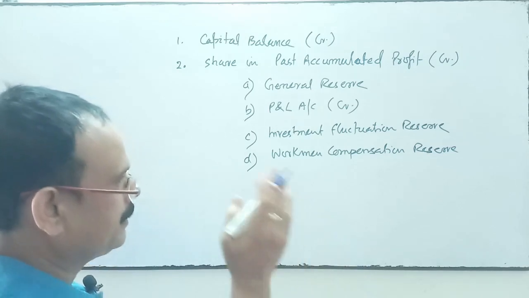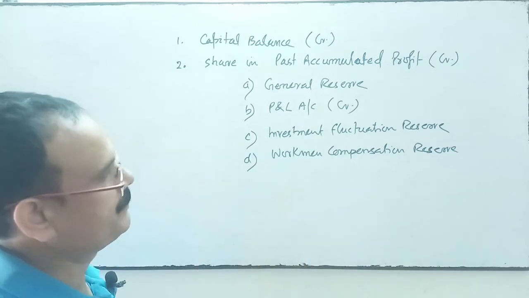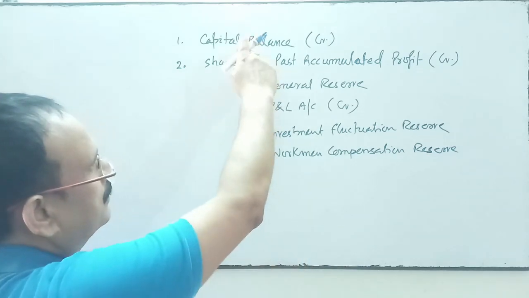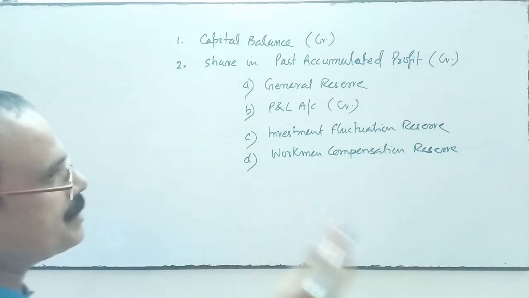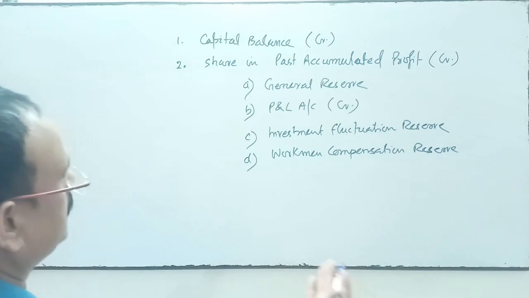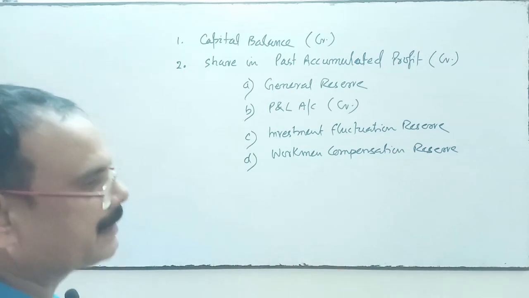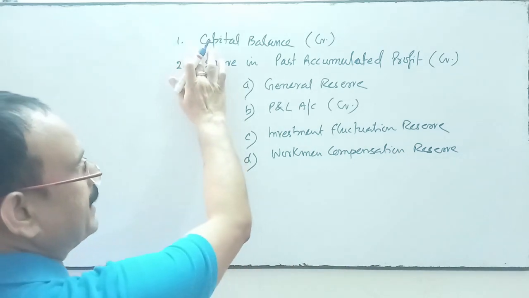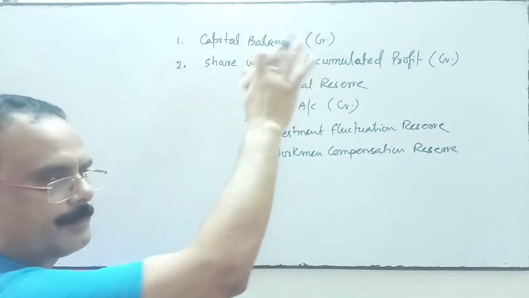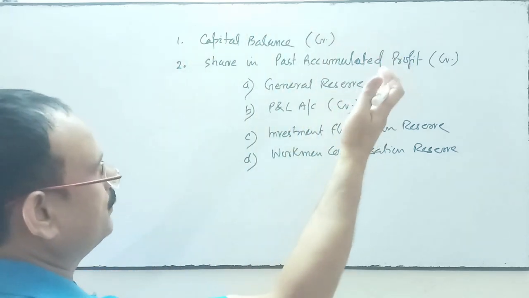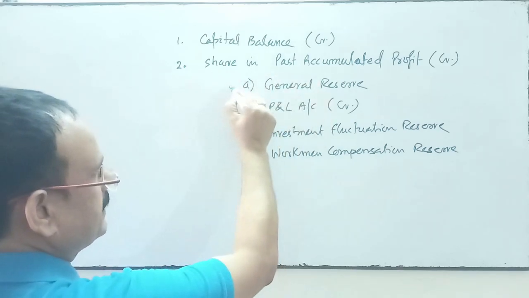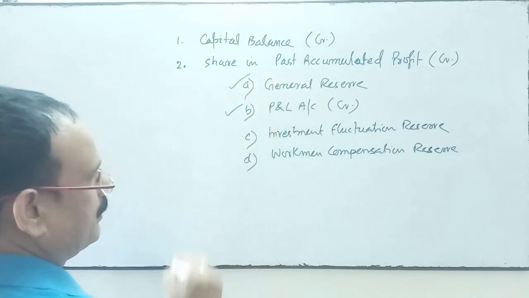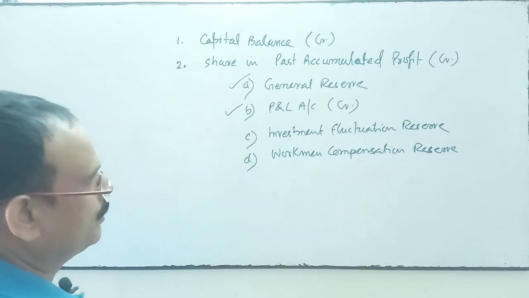So accordingly, the rest of the amount will be transferred to the deceased partner's capital account, the partner who died. This amount will be credited, capital balance credit of the deceased partner. The share in past accumulated profit like general reserve, profit and loss account credit balance.